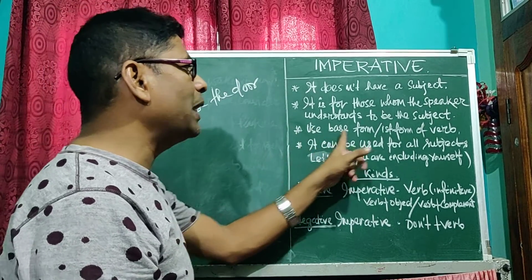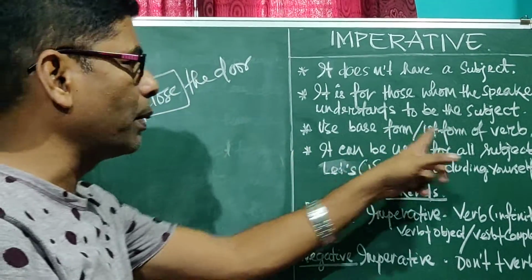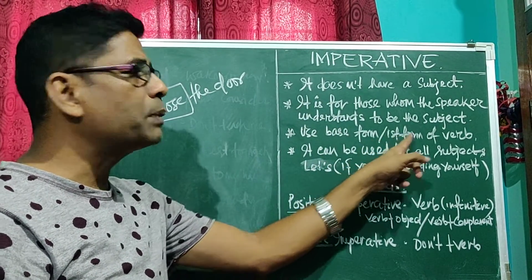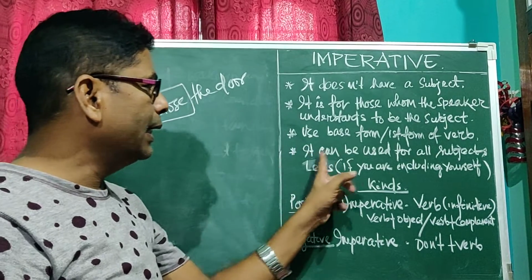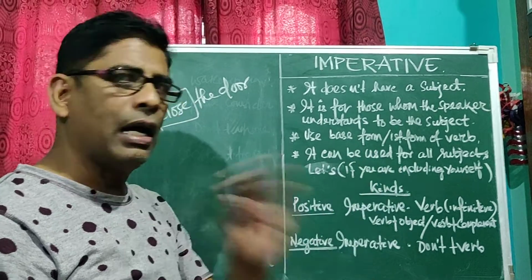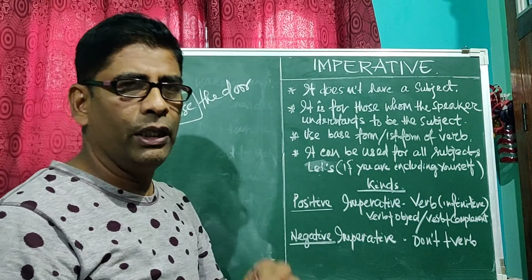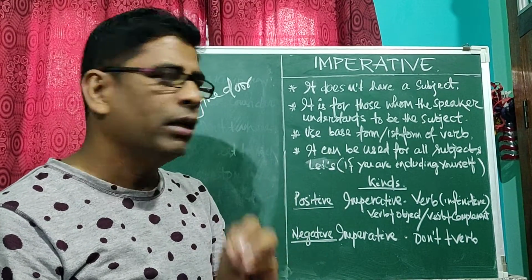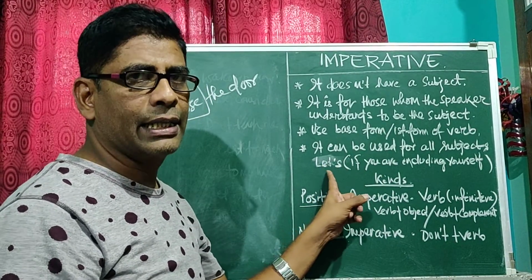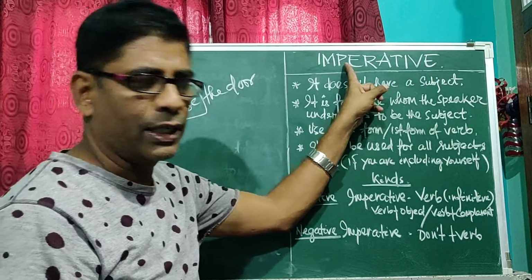Number 3, use the base form or first form of the verb. I have used here close, the first form or base form of the verb. In an imperative sentence, always use the base form or first form of the verb. Number 4, it can be used for all subjects, you, he, they, etc. And let's is used if you are including yourself. So these are the features of the imperative sentence.